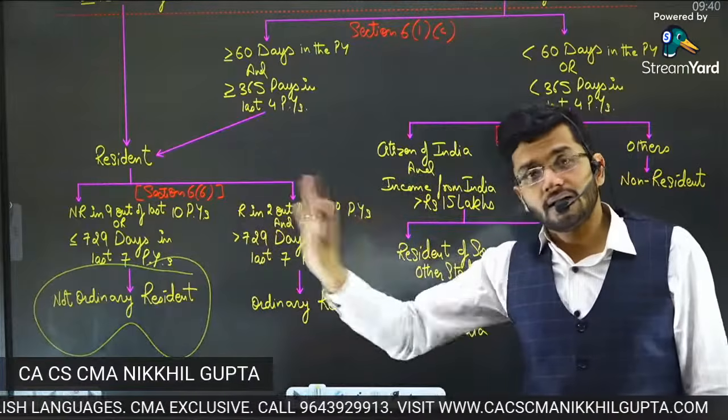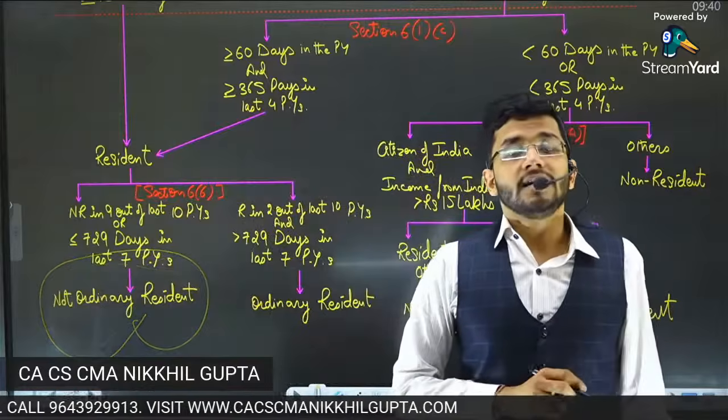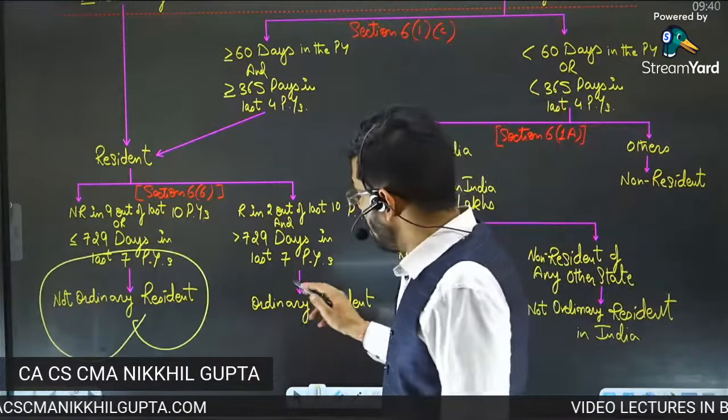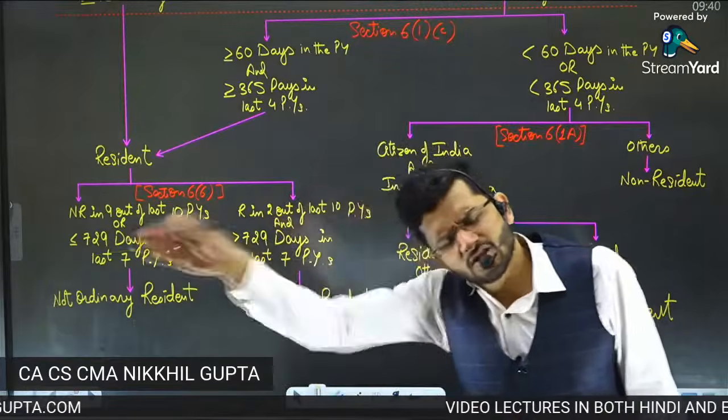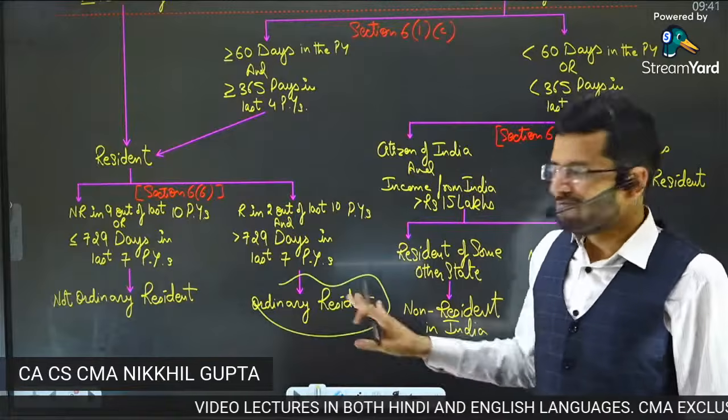Usually you are not a resident of India, but by chance during the current year you became a resident of India. That is known as not ordinary resident. And ordinary resident means you were always an Indian resident. You always had Indian residency. That is known as ordinary resident.